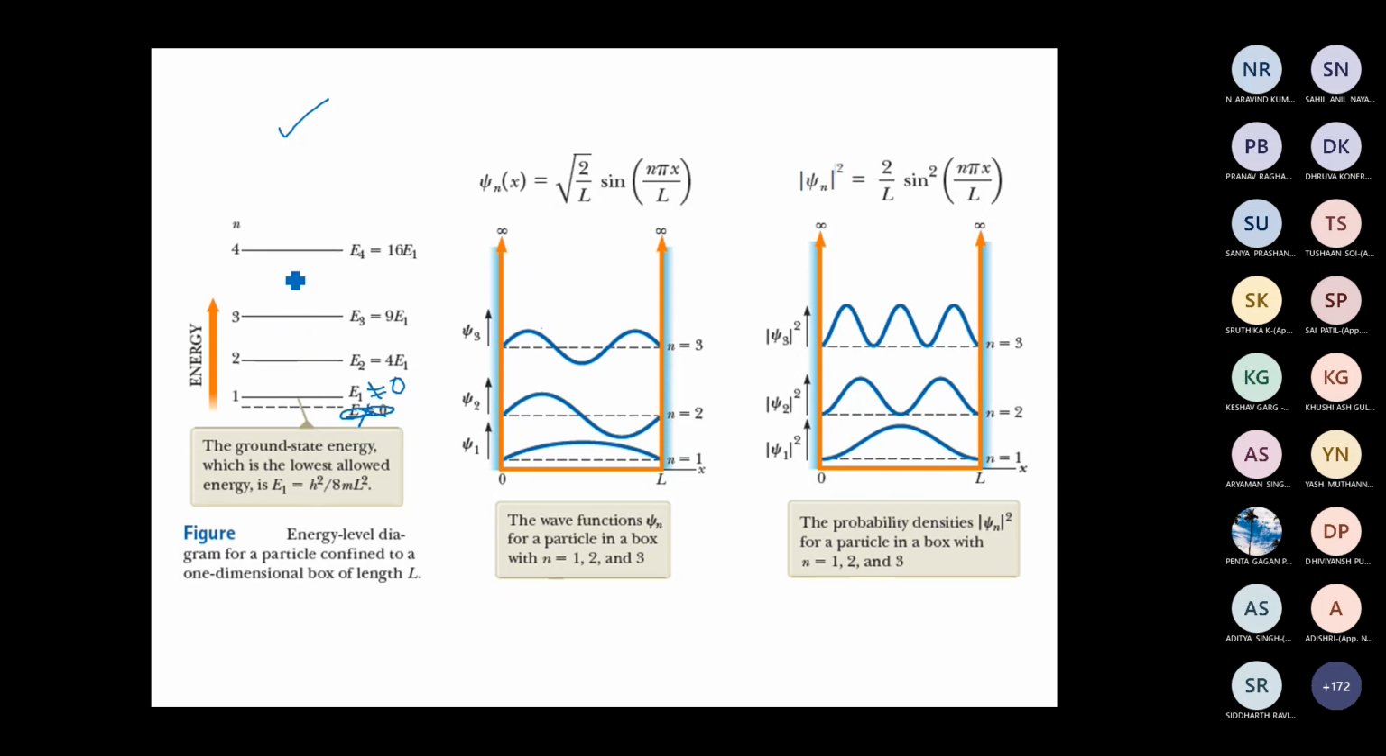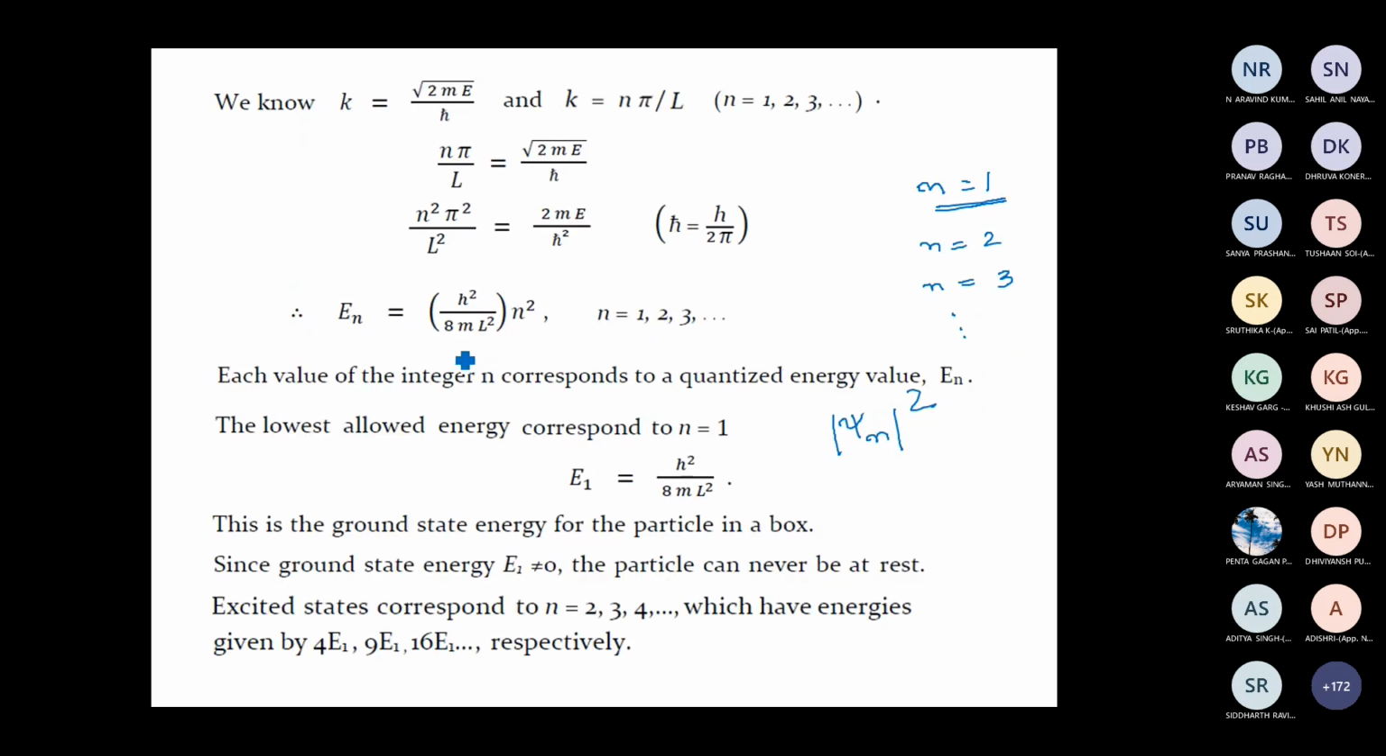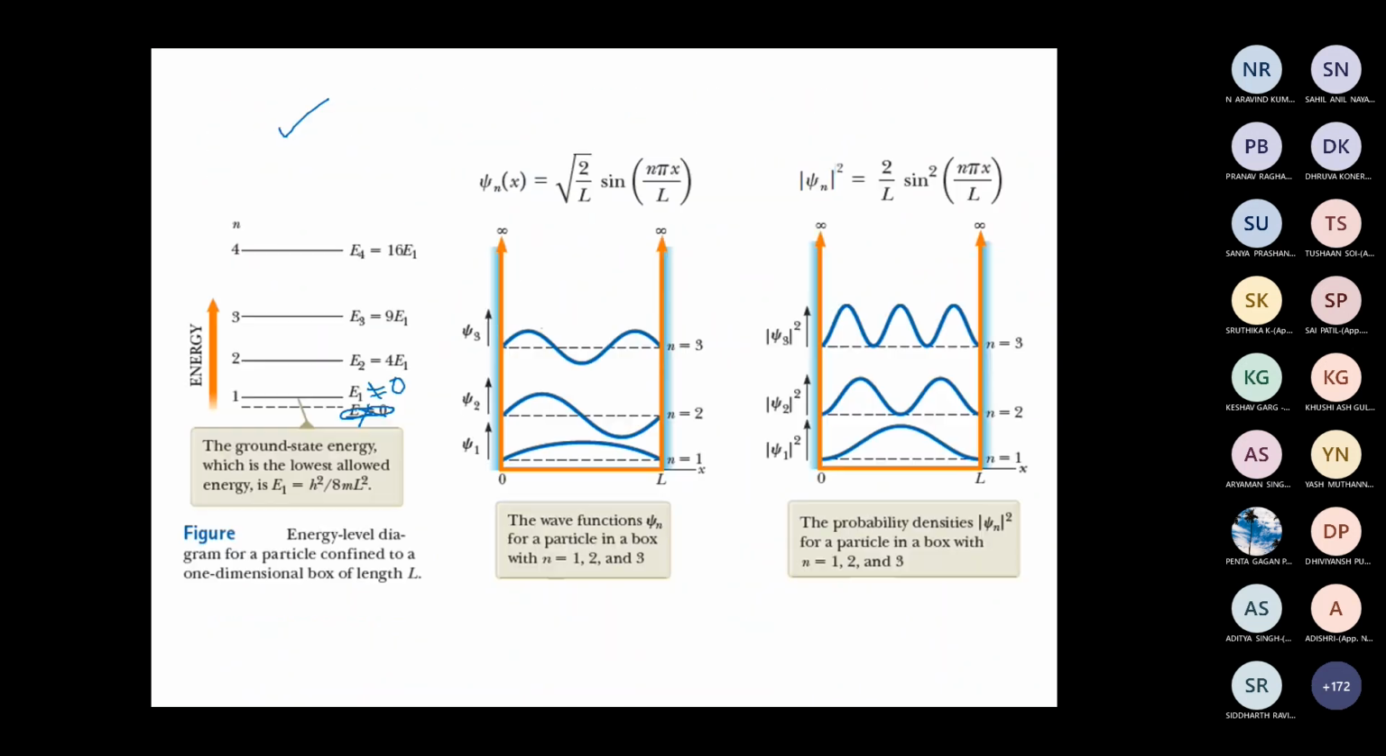It increases, right? Because we know the expression En is proportional to n square. So as n increases, the spacing between the energy levels also increases. This diagram is called the energy level diagram for a particle confined to a one-dimensional potential well, or a one-dimensional box.